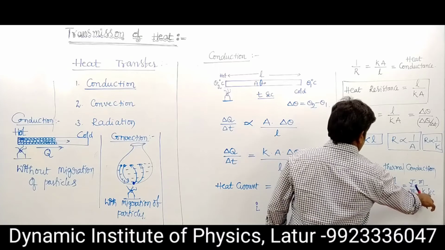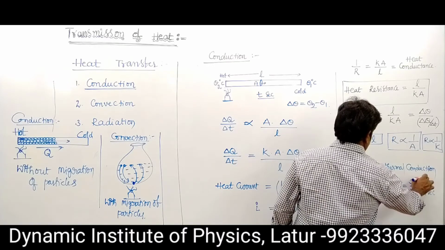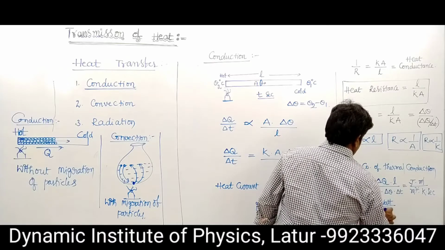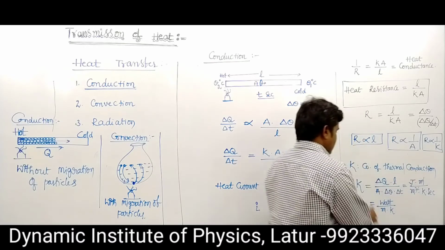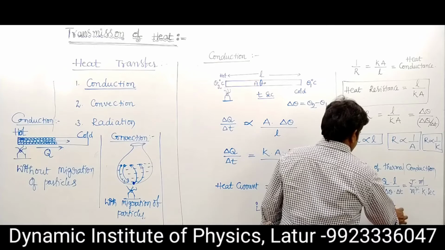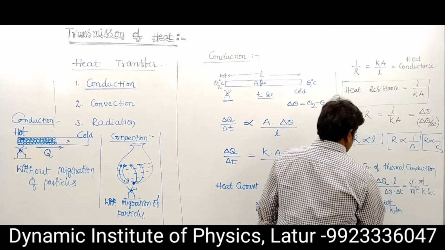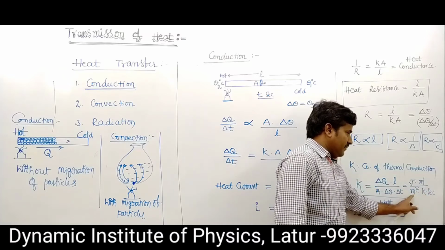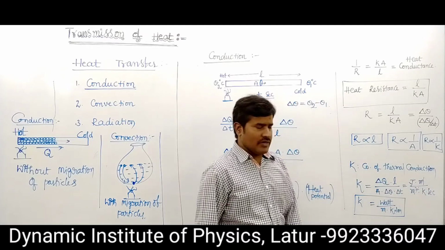Joule per second is watt, the meter cancels, so watt per meter Kelvin is the unit of K, or joule per second meter Kelvin.